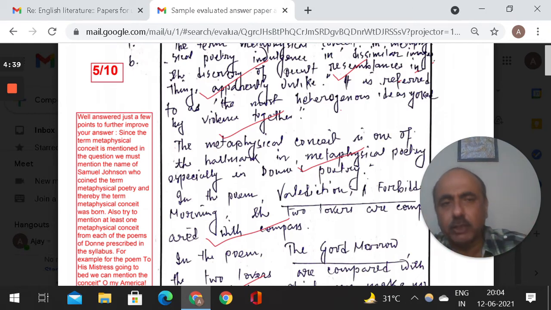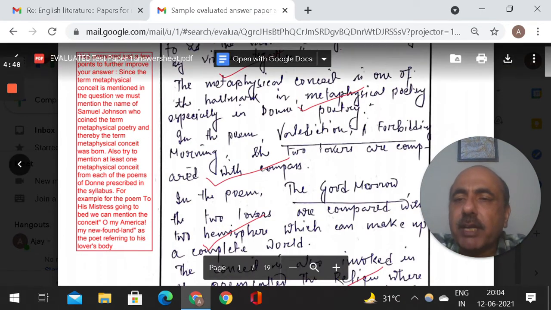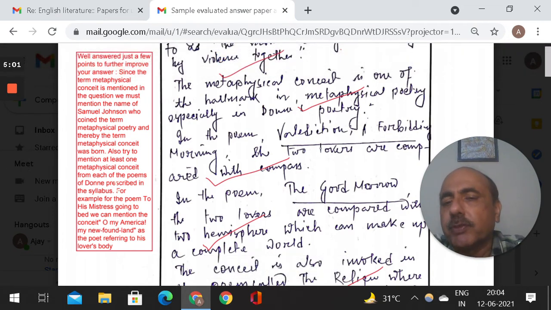I read your answer, I evaluate your answer, whatever corrections I feel, I write down on the side. Well answered, just a few points to further improve your answer. Since the term metaphysical conceit is mentioned in the question, we must mention the name of Samuel Johnson, who coined the term metaphysical poetry, and thereby the term metaphysical conceit was born. Also try to mention at least one metaphysical conceit from each of the poems of Donne prescribed in the syllabus.